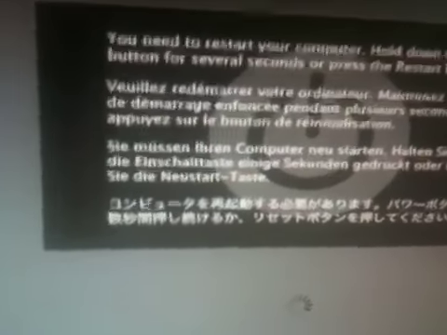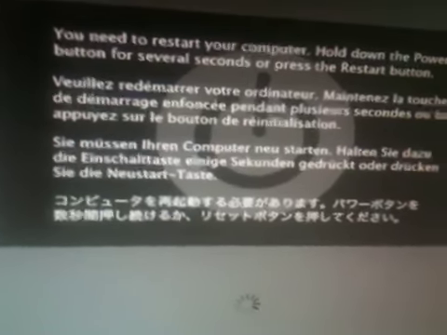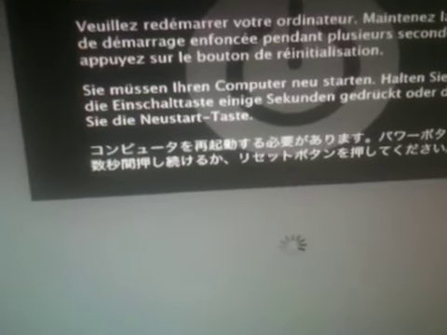This is like the... Oh, and see, it comes up, you need to restart your computer. Hold down the power button for several seconds, or press the restart button. So anyway, that's the error I'm getting.